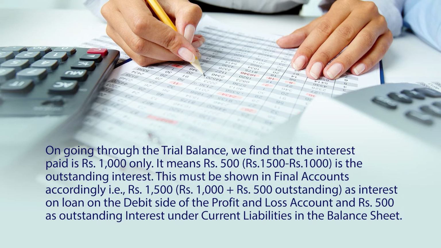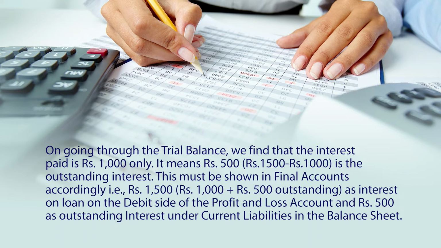So, now how we will treat it while preparing the financial statement? So, it is as simple as we have discussed in the previous lecture. So, here while preparing the trading profit and loss account, the amount of rupees 500 as outstanding interest will be charged from the debit side of profit and loss account.